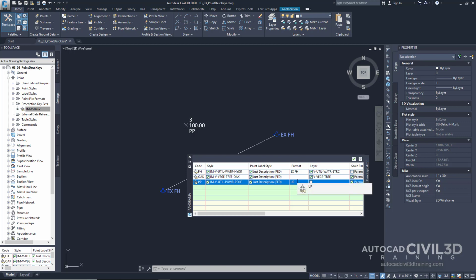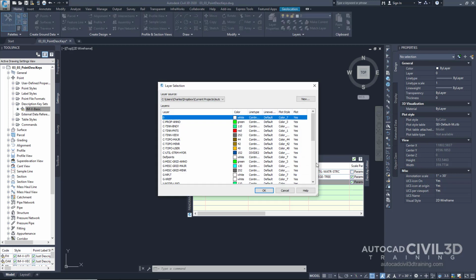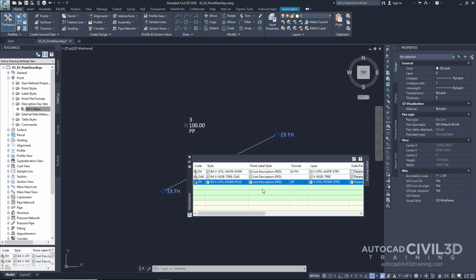Type in enter. Next, let's go ahead and change the layer. Click on that box right here, and let's find our layer, Util Power Structure. Click OK. OK, now we have a brand new description key that we've added to our set.